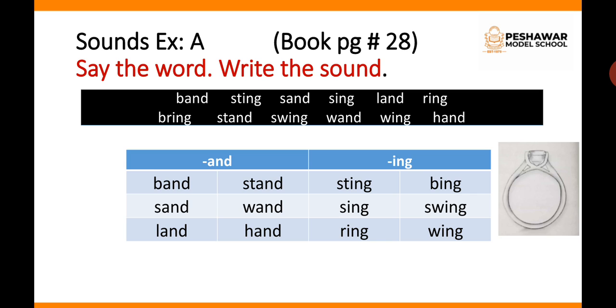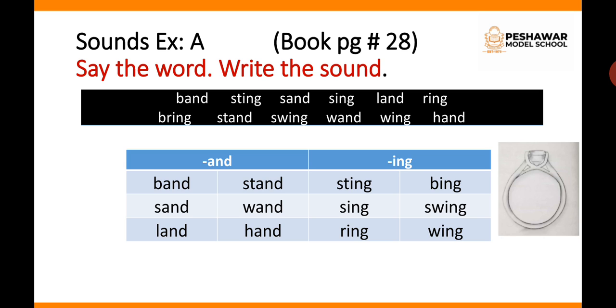Say the word, write the sound. There are different words in the word cloud: band, sting, sand, sing, land, ring, bring, stand, swing, wand, wing and hand. These are the words which end at and, and there are some words which end at ing. So you have to differentiate those words and write them in the different columns.